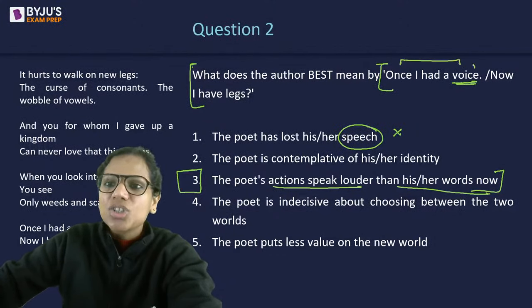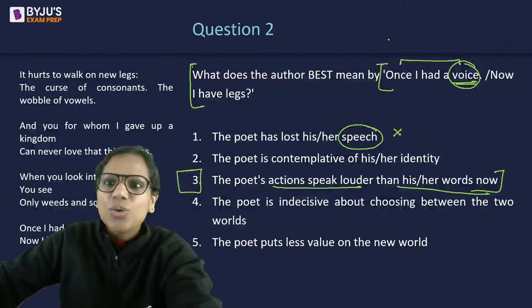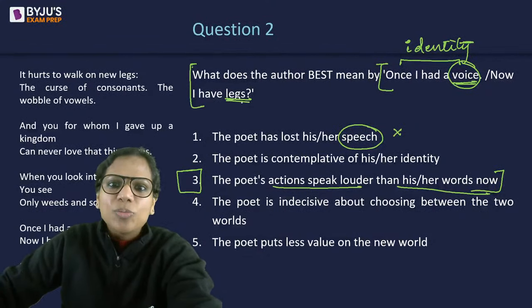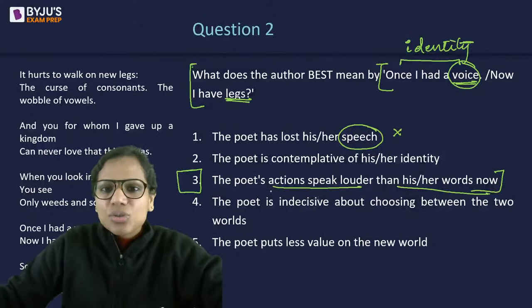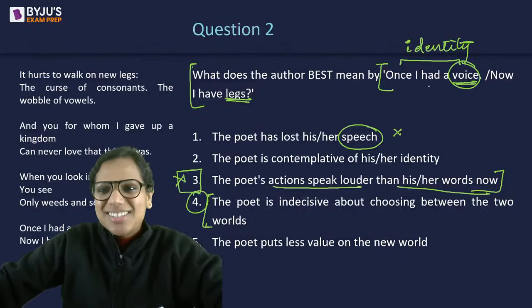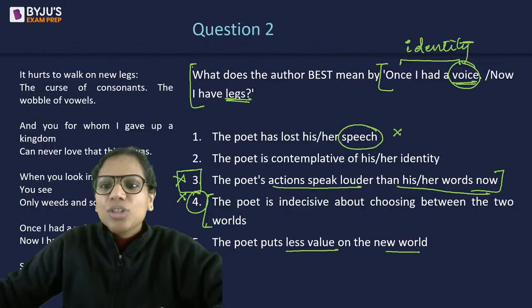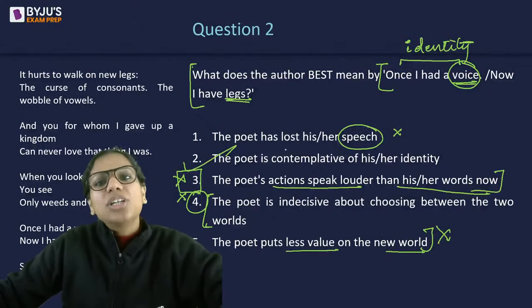Okay, once she had a voice, here voice is related to the fact that you felt heard. You had an identity back then. Now you have legs. Now probably you have mobility, right? So this is associated with upward mobility, with success. Now I have legs. So three, no. It is indecisive about choosing between the two worlds. Not from these two sentences I can infer that. The poet puts less value on the new world. Again, from these two sentences I can't infer this. Two is the only possible answer here.